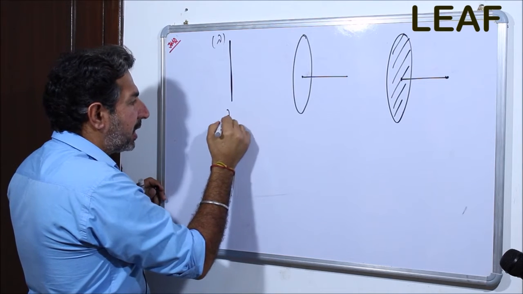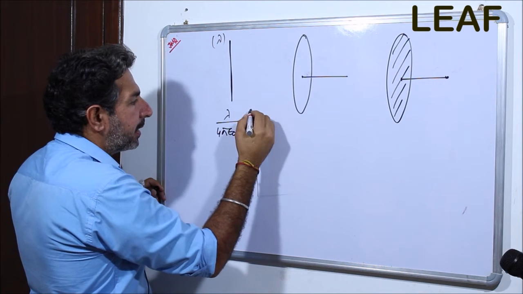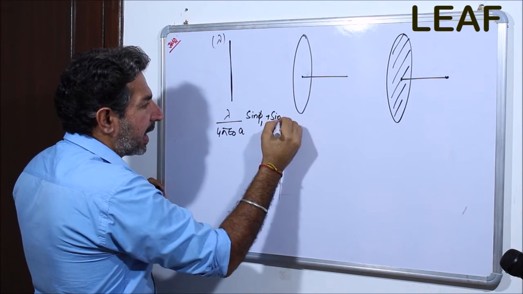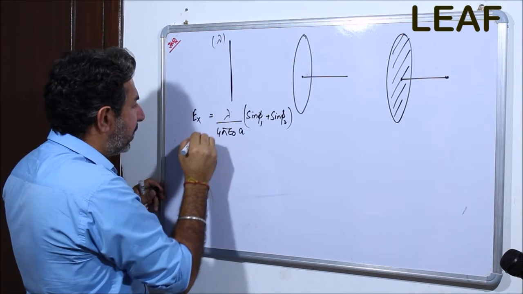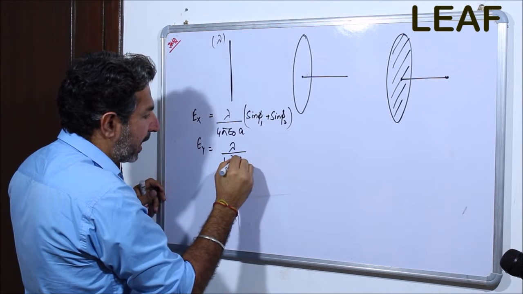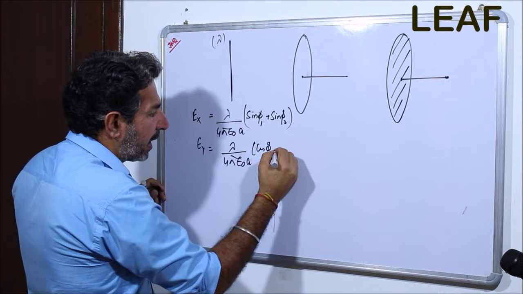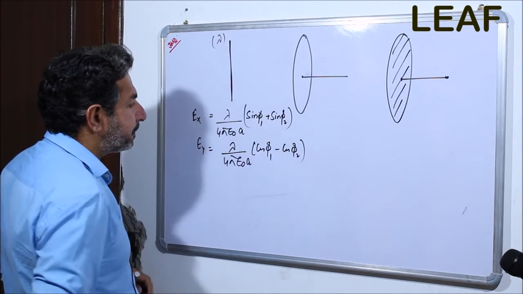So you very well know that Ex is lambda by 4 pi epsilon naught a, times sine phi 1 plus sine phi 2, and the Ey value was lambda by 4 pi epsilon naught a, times cos phi 1 minus cos phi 2. Hope you remember this.